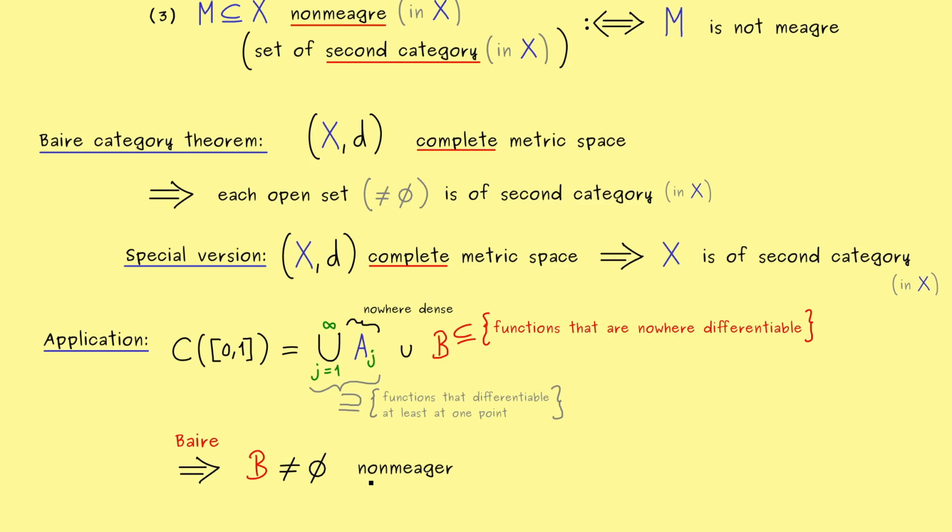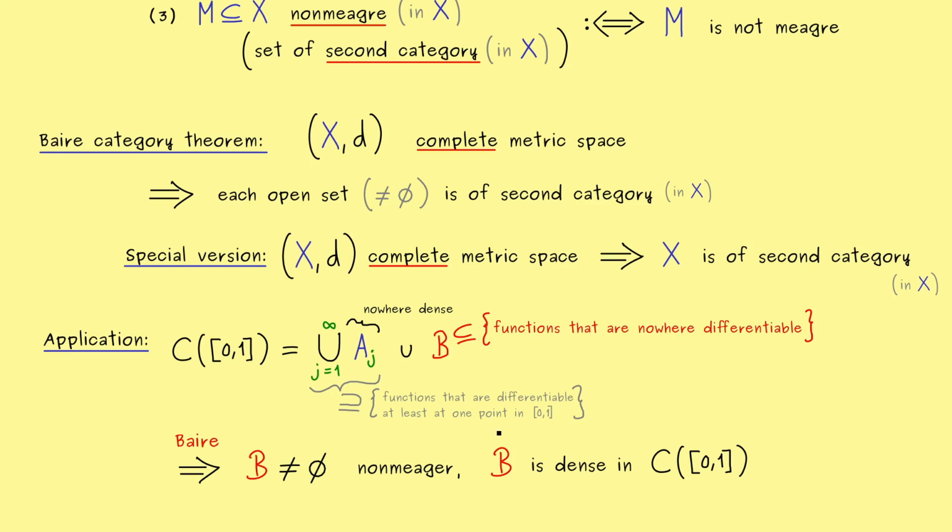However, we know even more, most functions we have lie in our set B. So these functions that are nowhere differentiable but still continuous form a non-meager set. Indeed, in a complete metric space, now it's possible to show that non-meager means that the set B is dense in the continuous functions. So in summary, we can say by using the Baire category theorem, we can show the existence of functions that are nowhere differentiable.